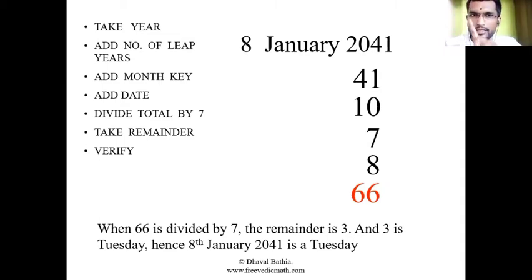So 41 is the year, and 10 is the leap years. The month key is 7 and the date is 8. I get the number 66. I divide it by 7 and get remainder 3. The 3 means Sunday, Monday, Tuesday: 1, 2, 3. It was Tuesday on that day.